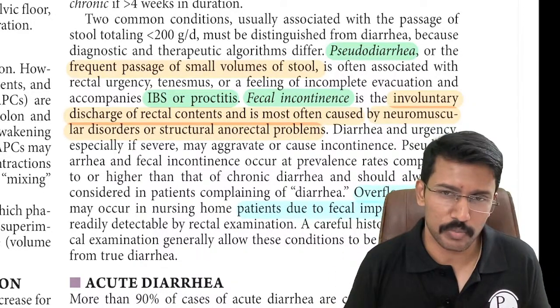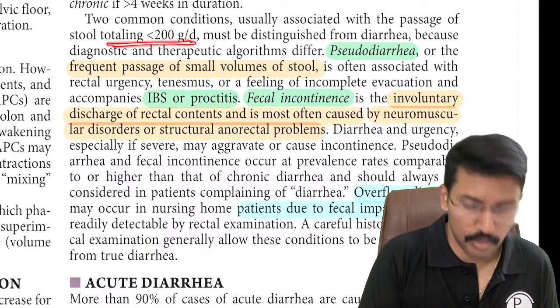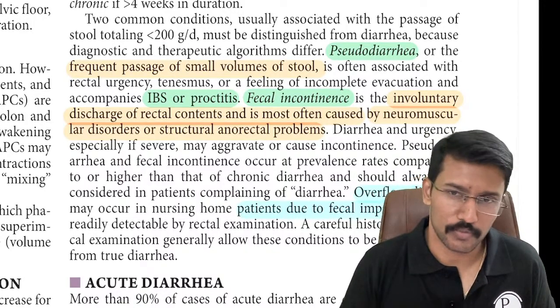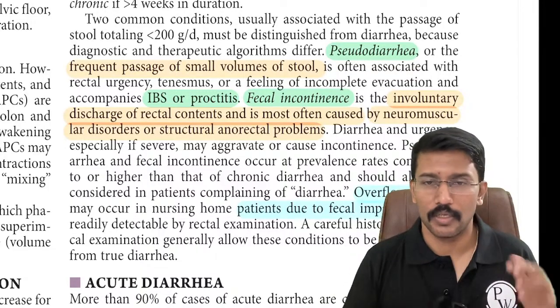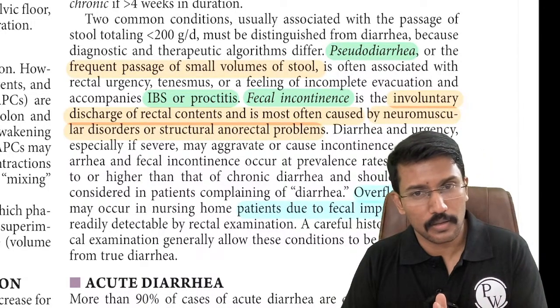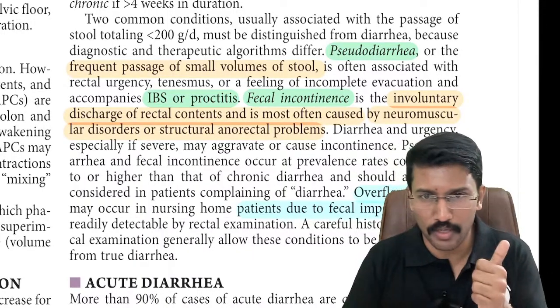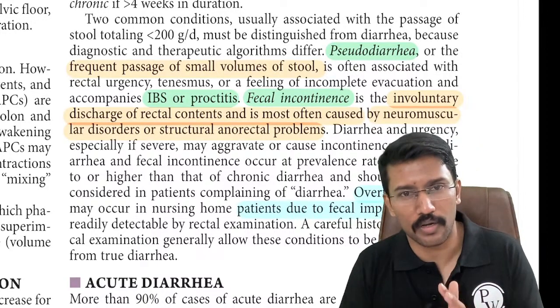So in those patients also stool frequency will be increased, but because there is no pathology, only a normal quantity of stool will be produced, so it will not exceed 200 grams. So this can be an MCQ. In what conditions can you have increased stool frequency but stool quantity does not exceed 200 grams per day? Pseudo diarrhea, and the second one is fecal or anorectal incontinence.